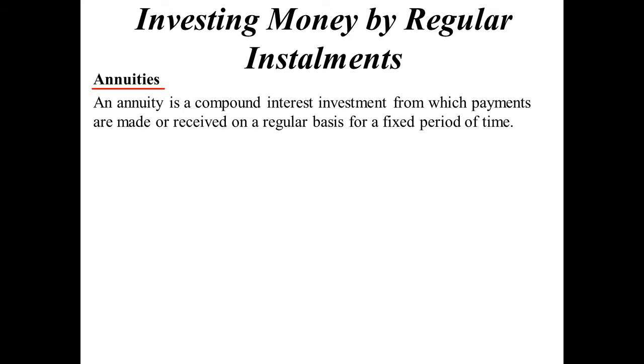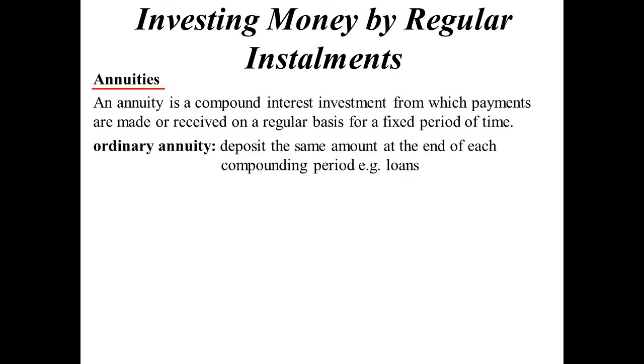Investing money. So there's these things called annuities. It uses compound interest for your investments, but rather than just making one investment, with an annuity you're making regular investments. It's called an annuity, I guess, because originally it was every year, so annually it would happen.